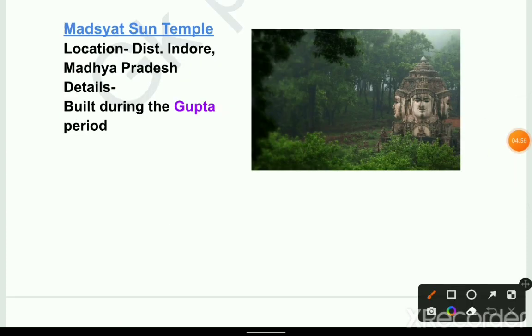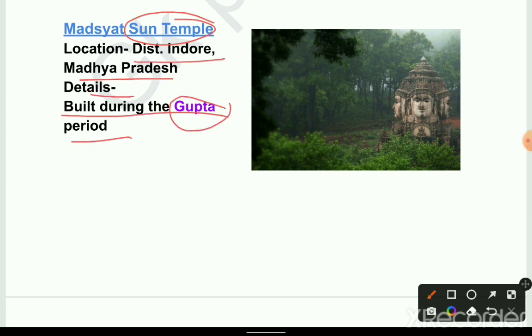Martand Sun Temple. This is the famous Sun Temple. Location: district Indore of Madhya Pradesh. Details: built during the Gupta period. Very important. This is a temple of the Gupta period.